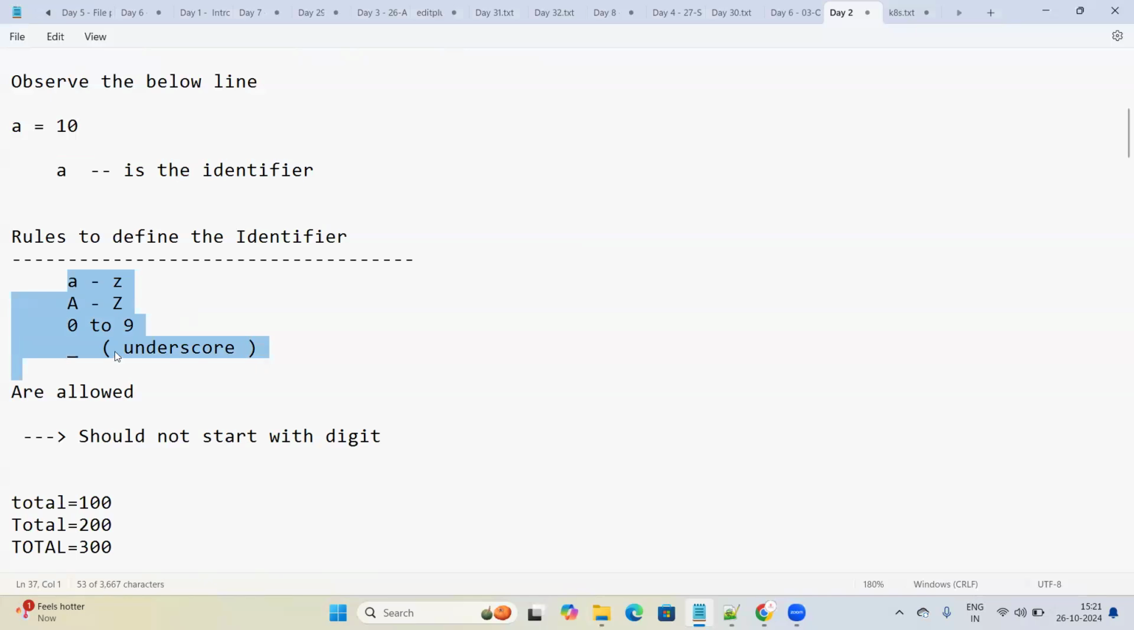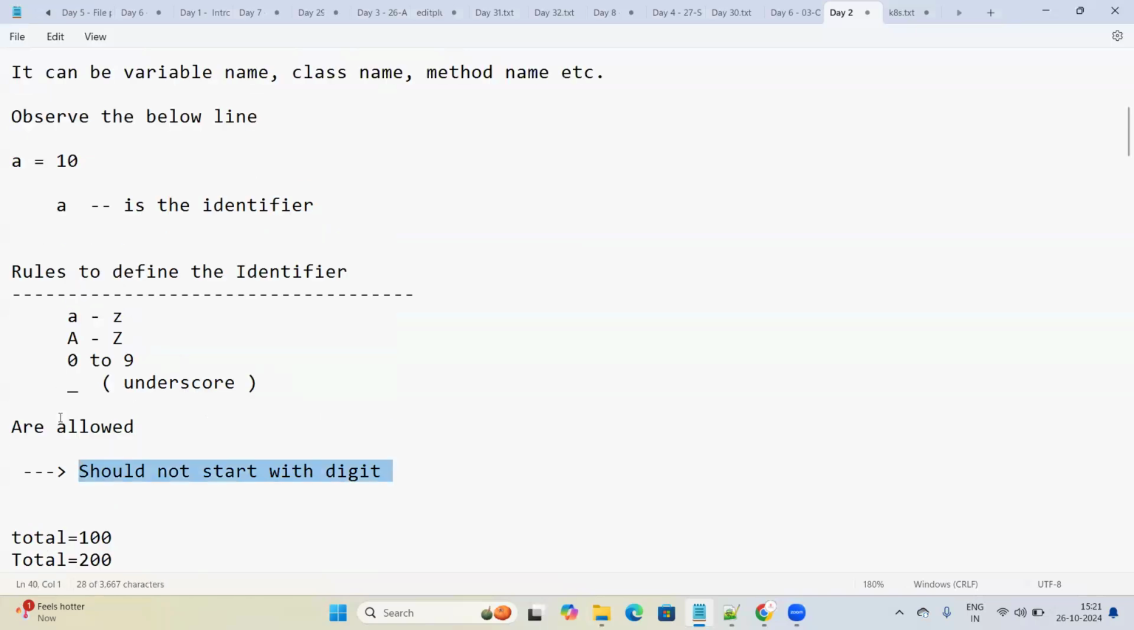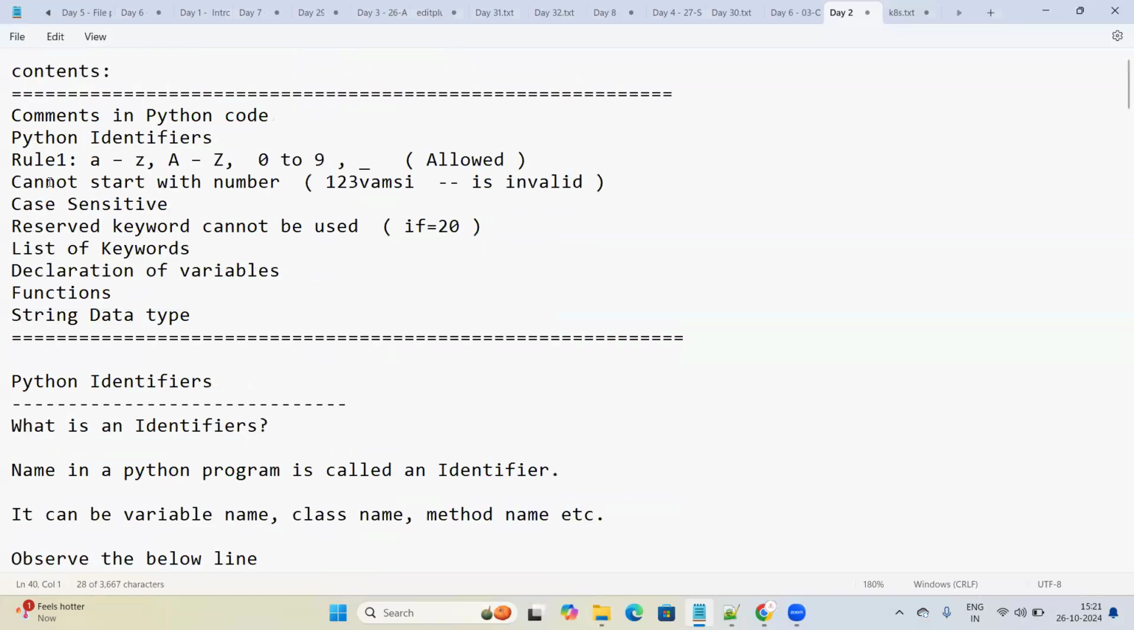You can write anything using all these combinations. You can start with lowercase letters or uppercase letters, but we cannot start with a digit. This is the rule that we need to understand. All these are the things that we can use for an identifier, but an identifier should not start with a digit. This is the rule that we need to remember: an identifier cannot start with a number.